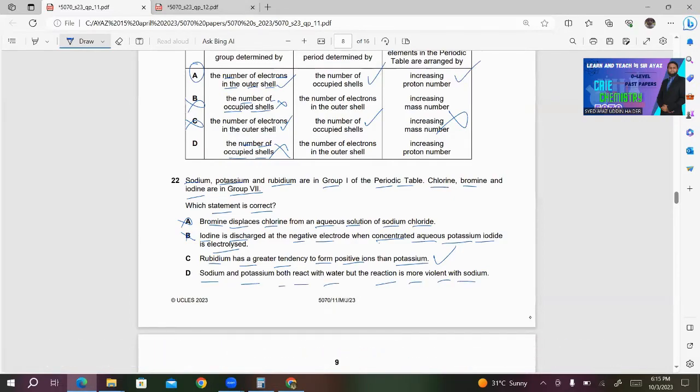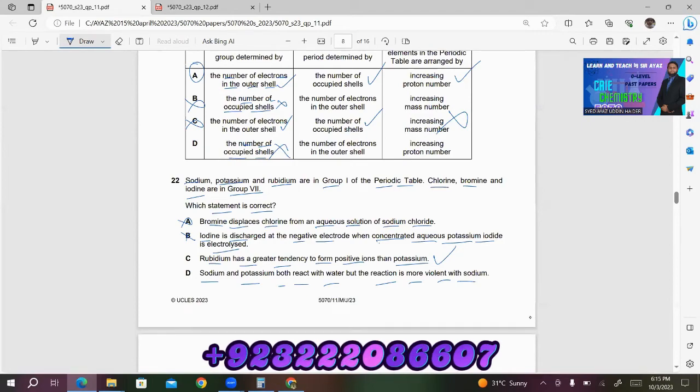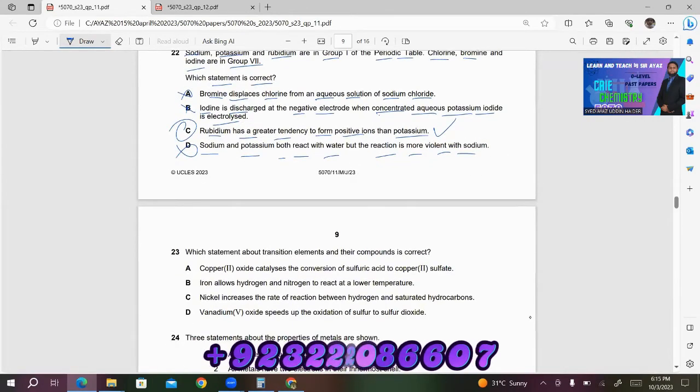D, sodium and potassium both react with water, but the reaction is more violent with sodium. No, look at the position of sodium. Sodium is above potassium, so potassium will be more reactive. Potassium will definitely have a more violent reaction. So C will be the right answer for this question.